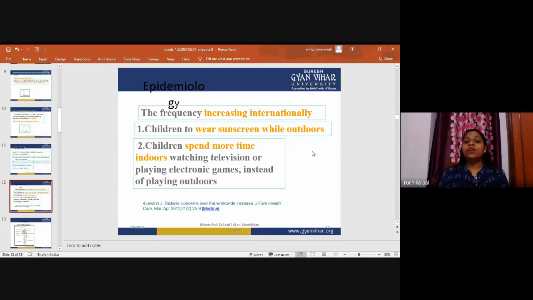Children also spend more time indoors watching television and playing electronic games instead of playing outdoors. If the children are not exposed to sunlight or ultraviolet light, then how can vitamin D synthesis occur in our body?